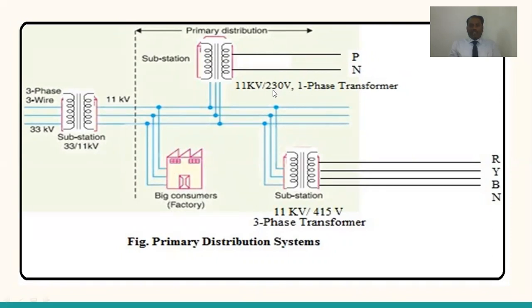Based on our convenience, by keeping a single phase or 3-phase transformer, we have to step down the voltages as per our requirement. But anyhow, the primary distribution system carries 11 kV. So this is the rough view of the primary system.